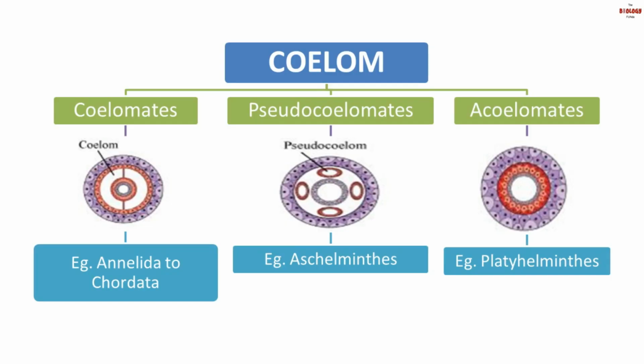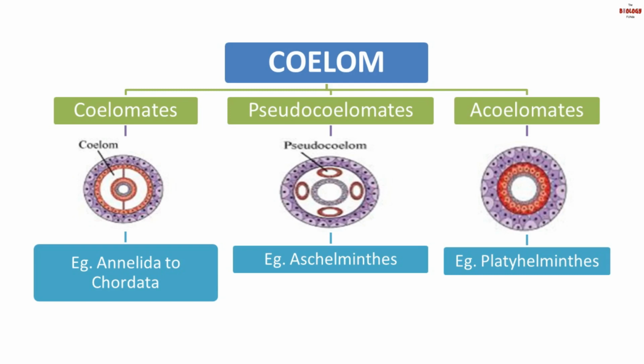This kind of pseudocoelom is found in phylum Aschelminthes. And lastly, we have acoelomate. That means the body cavity is not found in the mesoderm. Example, Platyhelminthes.